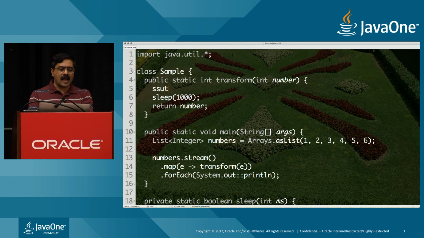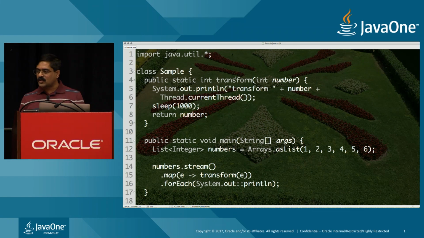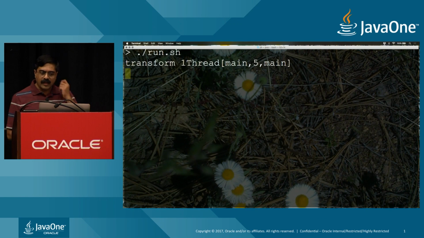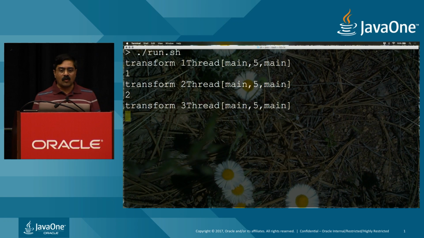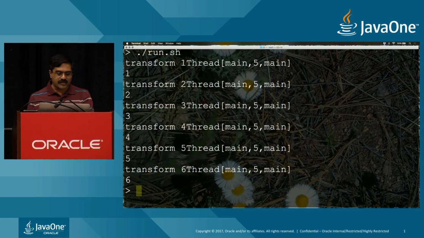So I'll come in here and output, let's say in this case, "transform", and then, of course, the number we are transforming, plus we will output Thread.currentThread, and we can take a look at the thread that's executing this particular piece of code. And of course, when I go back and run this little code, as you would imagine, it is telling you that every single piece of that code is being executed by the main thread. There's no surprise there at all, as you can see.